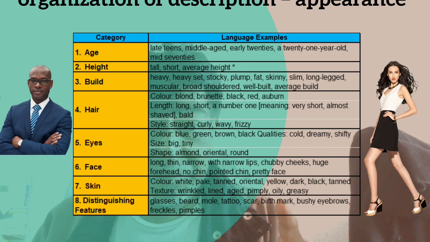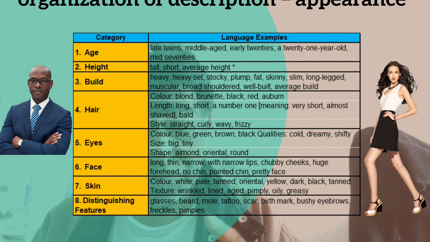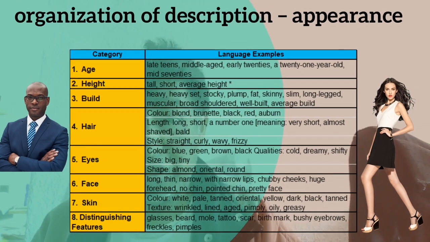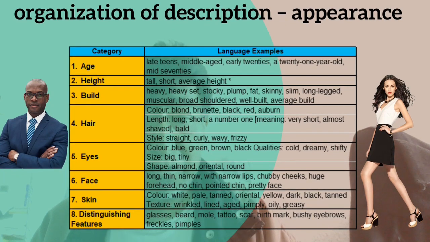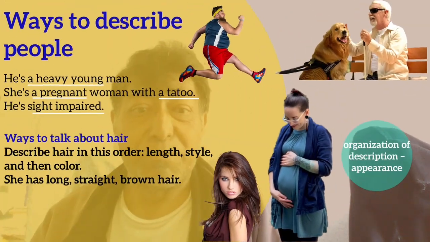We have lean, aged, pimply, oily, greasy, and distinguishing features like glasses, birthmark, mole, tattoos, scar, bushy eyebrows, freckles, pimples. So these are some of the characteristics that we need to consider when organizing the description of appearance. Okay? So study them to learn how to describe people.